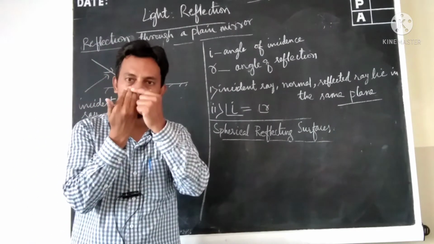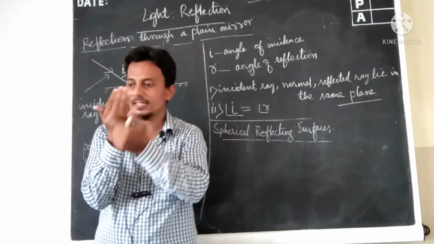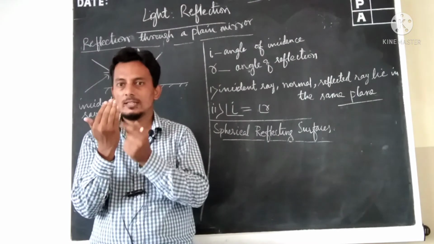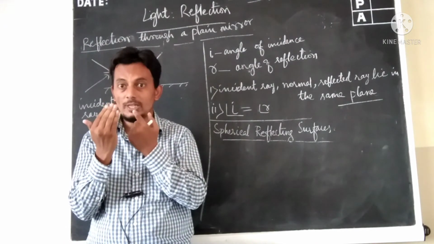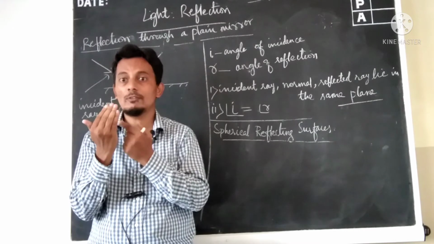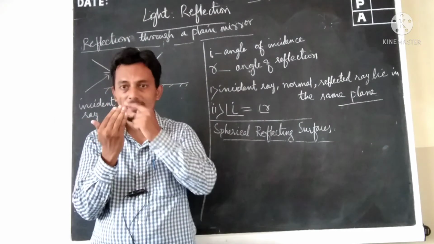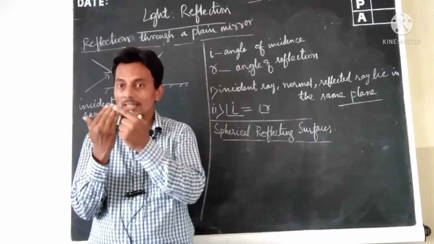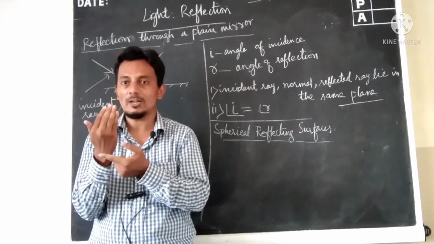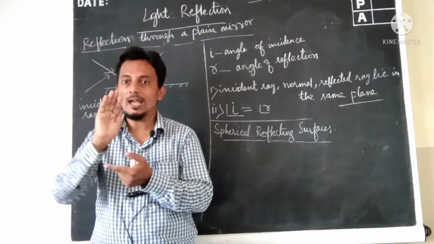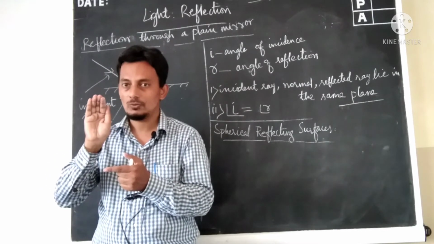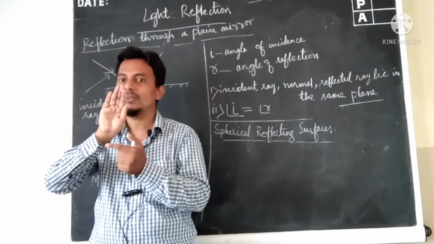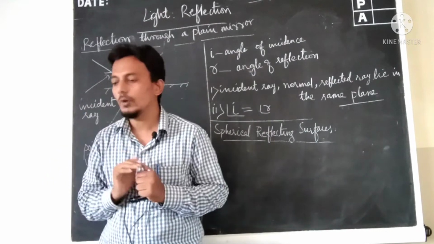The face that is facing towards you is called the convex part. The one that is towards me now is called the concave part. The face that is facing me now is called the concave part, and the one that is facing you is called the convex part. Now the concave is facing you. This is the convex part. The convex part is in front of me, and the concave part is towards you.